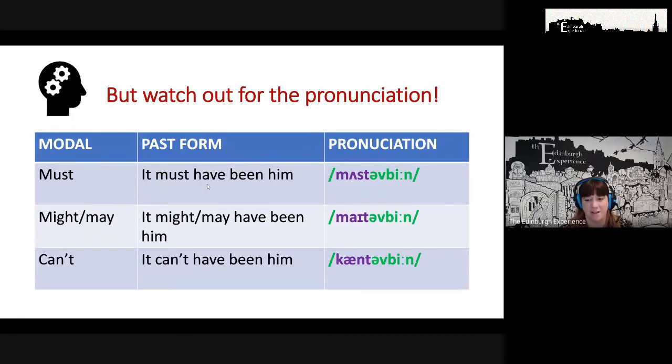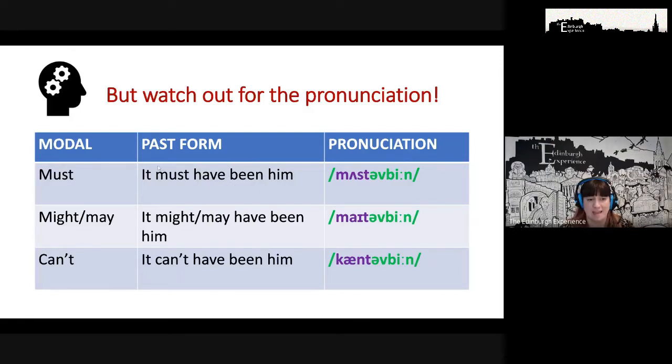Yeah, it's not conveying meaning, which means when we're speaking quickly and fluently, this verb contracts and we use the weak vowel sound, the schwa, instead of the strong vowel sound. So instead of have, it's going to become of. Yeah. So it must have been him.